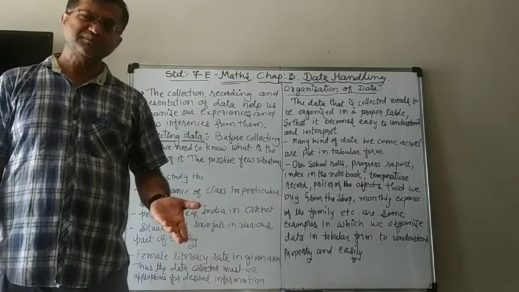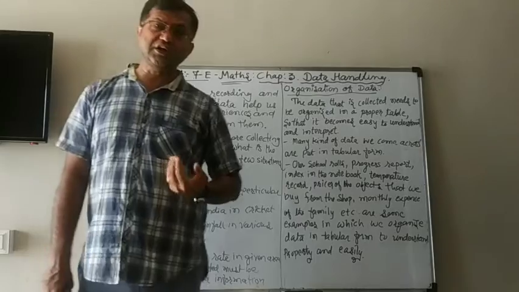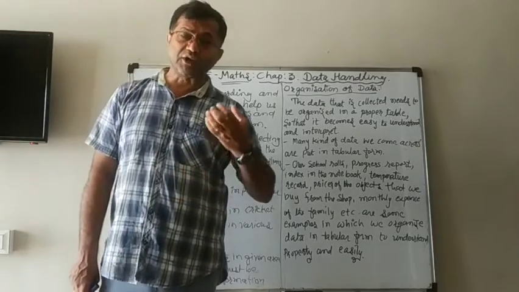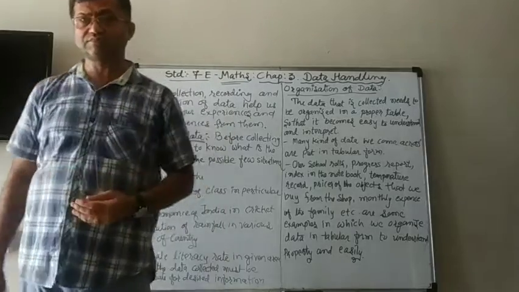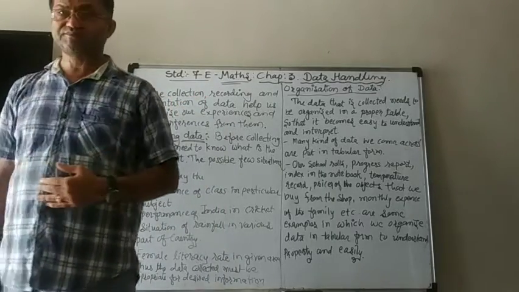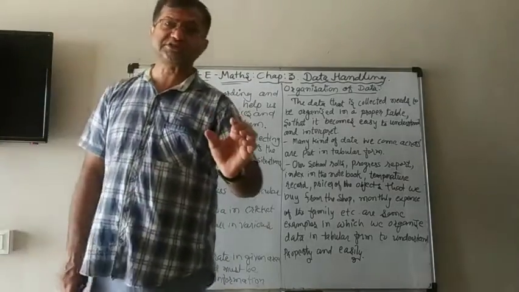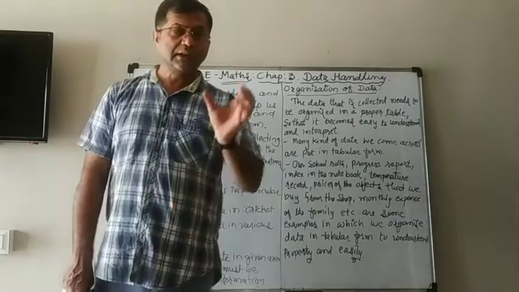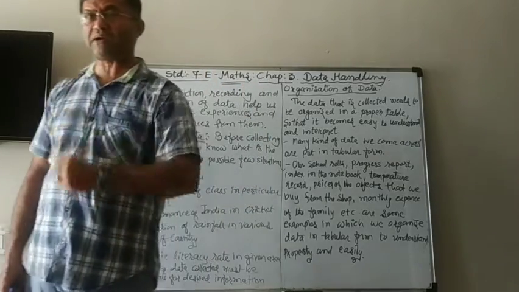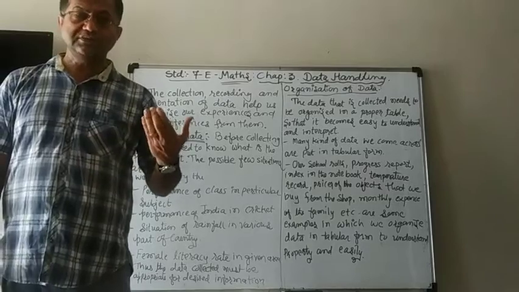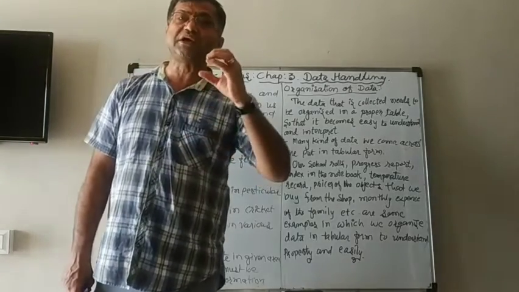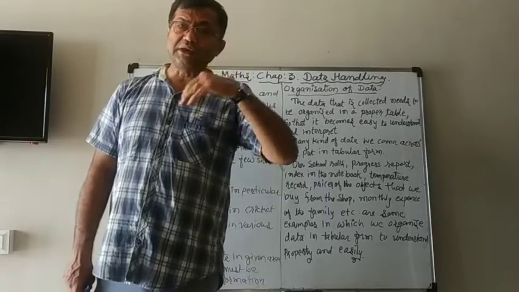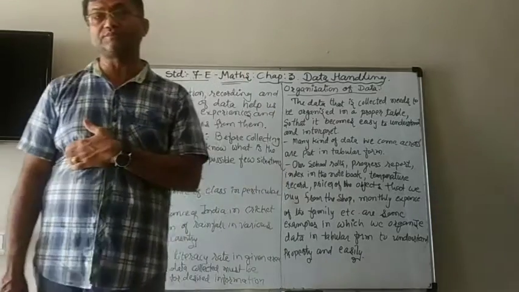Why? What is the use of it? From the marks of the first test, second test, third test, they can check that in the first test a particular student got this mark, this mark, this mark. So they can understand the performance of that particular student or in a particular subject also.